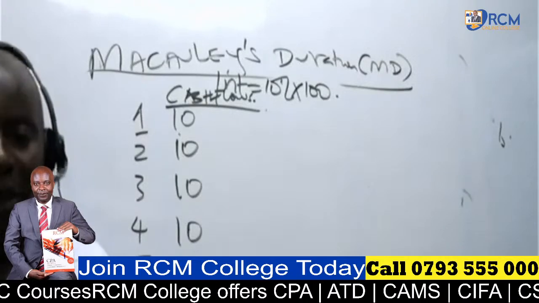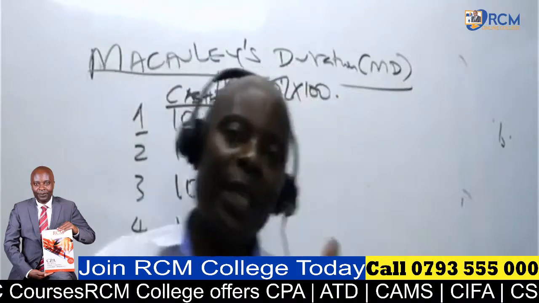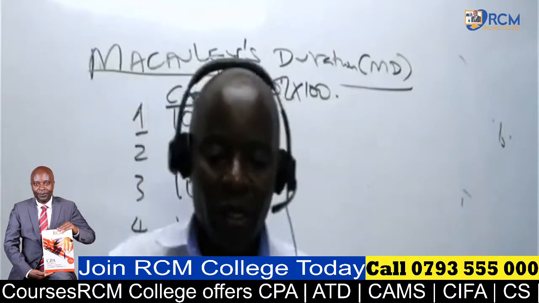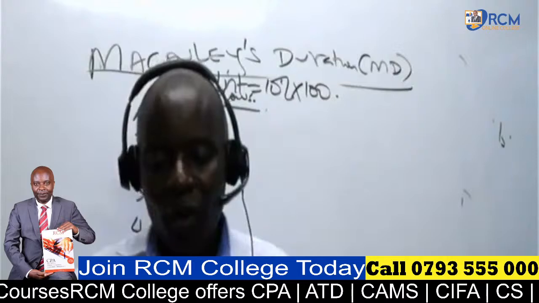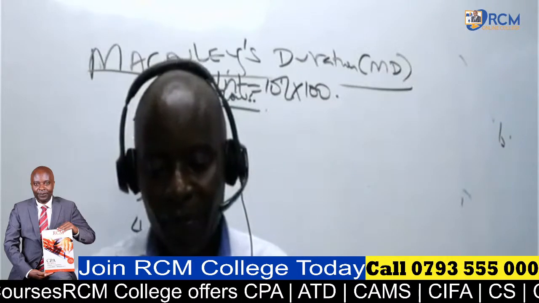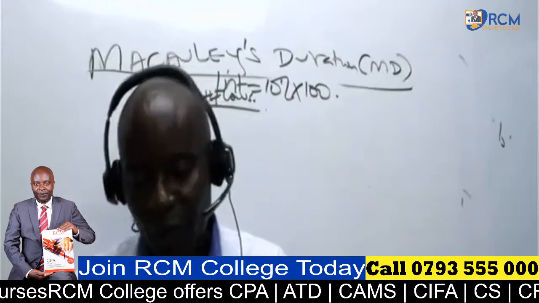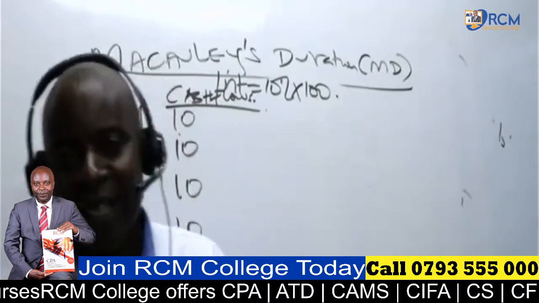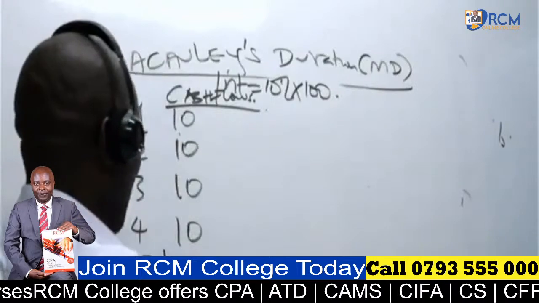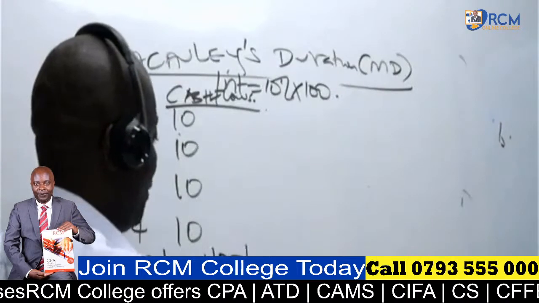Leonida as well, because year 5 is the year of redemption. Is that okay? Year 5, you'll get back your 100 plus the interest for the year. In this case, your 100 plus 10, which gives me 110.